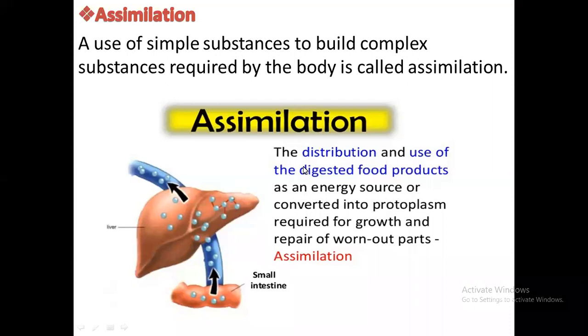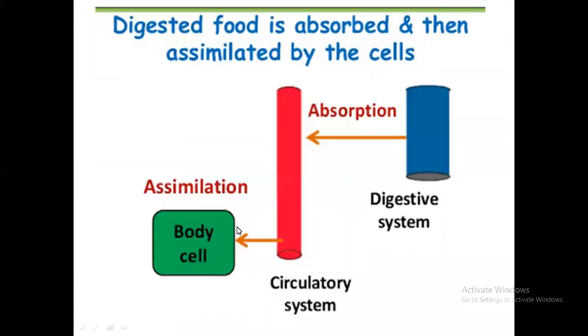Right? The distribution and use of the digested food product as an energy source, or converted into protoplasm required for growth and repair of the worn out parts, assimilation, right? The wounded places, other worn out parts want to be made. So for that purpose substances are made inside our body, that is called assimilation. Absorbed, then assimilated by the cells. Now the digestive system digests and then absorbs what they need into the blood. That is the assimilation.